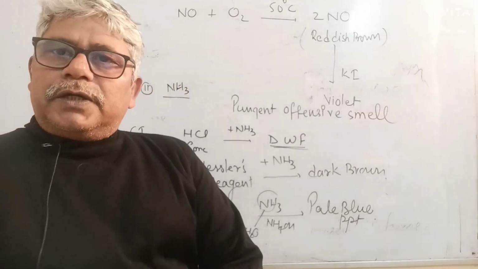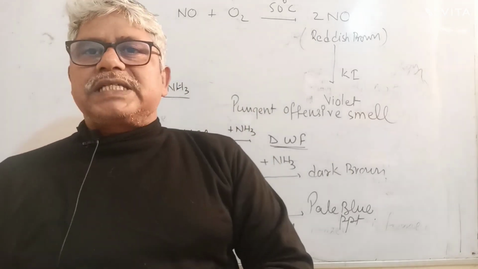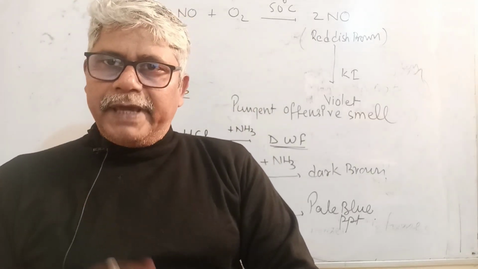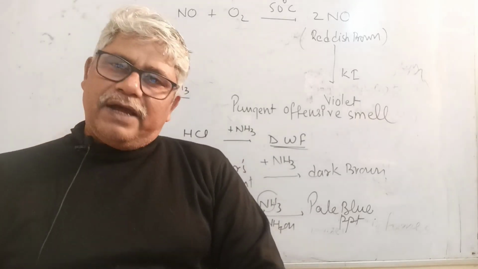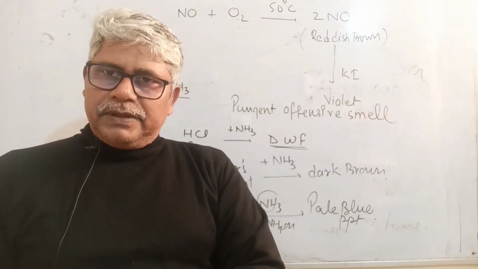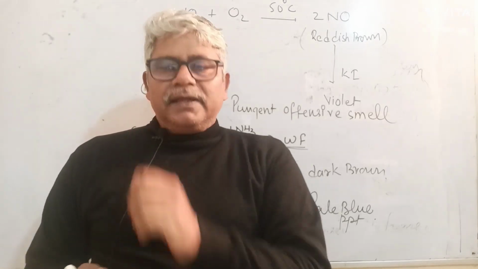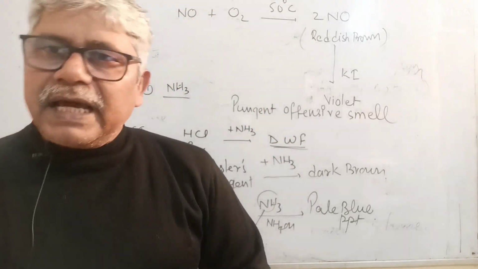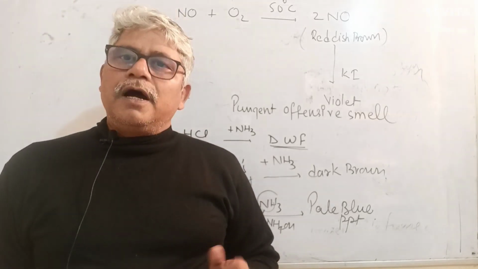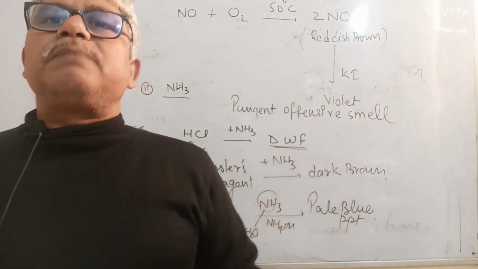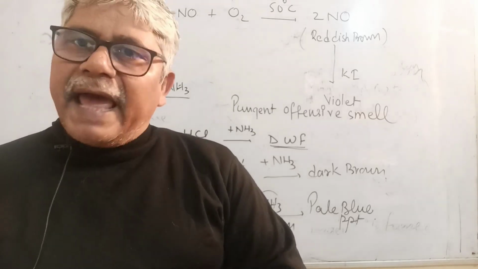That completes your topic. Now, summarizing it, there are only two gases which are colored in nature. A. Chlorine, which is greenish yellow in color. B. Nitrogen dioxide, which is reddish brown in color. There are a few gases which have characteristic smell and odor. Chlorine has a choking odor. Sulfur dioxide is suffocating. Hydrogen chloride is pungent. Ammonia is a pungent, offensive smelling gas. Hydrogen sulfide smells of rotten egg.